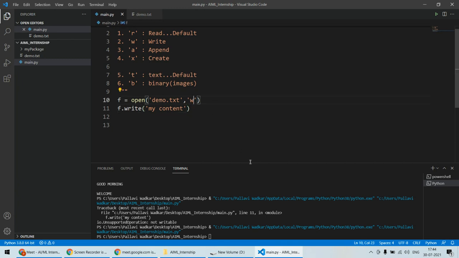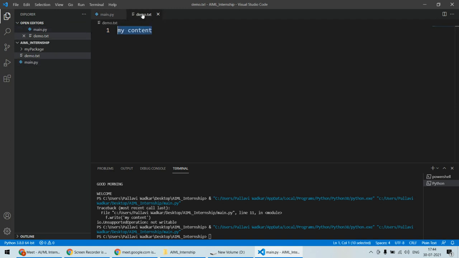If I want the previous content not to be deleted, in that case you should open the file in append mode. If you open it in append mode, it will add the new content. So this is my content, and instead I specify this is new content, and I want to add this content to my file. I want this new content to be appended at the end of this file.